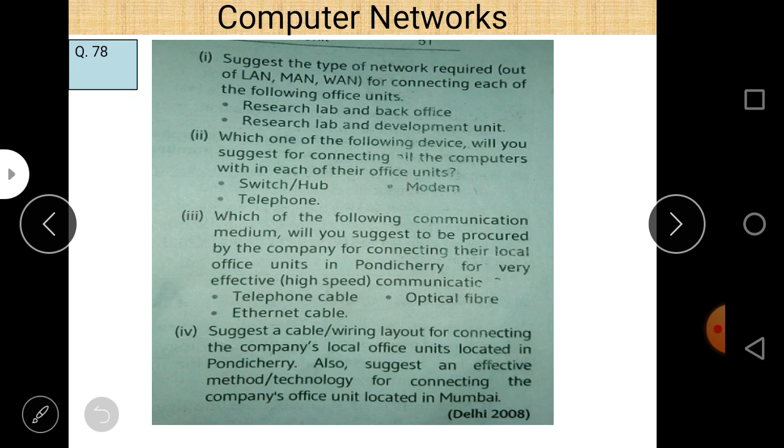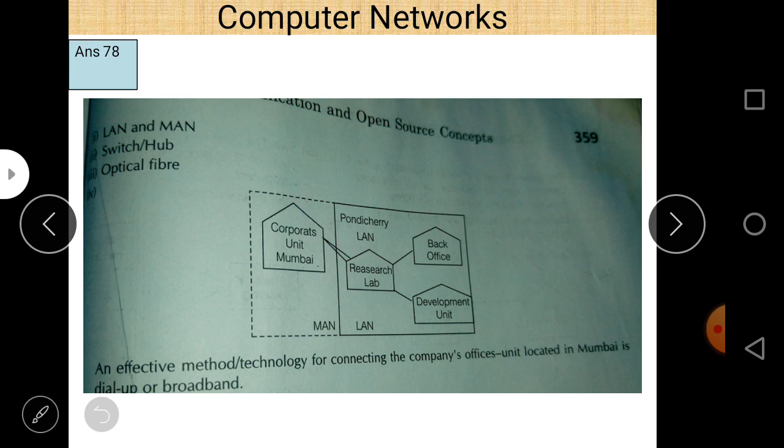Next is the second part: which of the following devices would you suggest for connecting all the computers with each of the office units: switch, hub, modem, and telephone. So obviously within the office, if we want to connect all these computers, we can use switch or hub. The basic difference between switch and hub is that a switch is an intelligent device and a hub is a non-intelligent device. So we always prefer switch over hub.